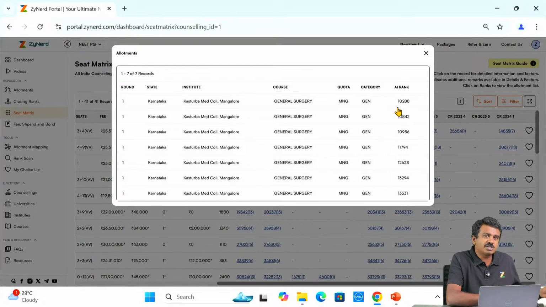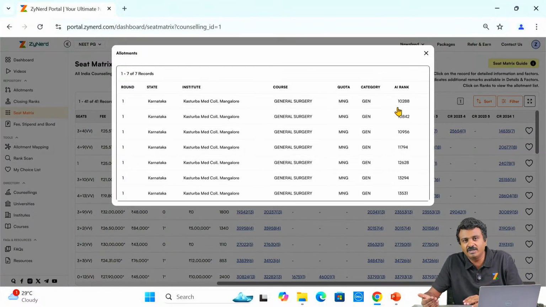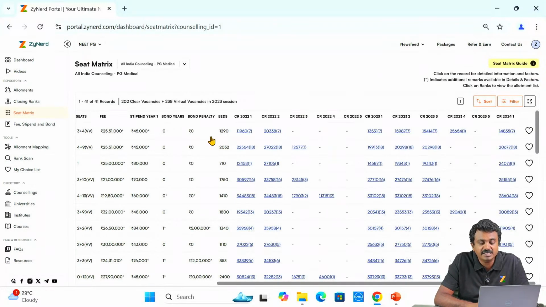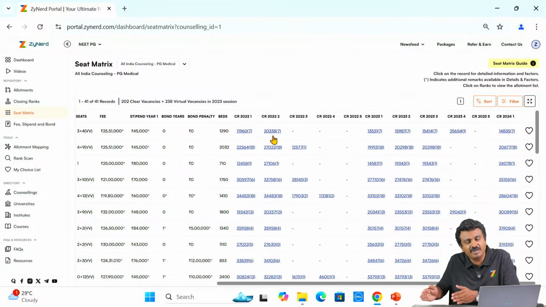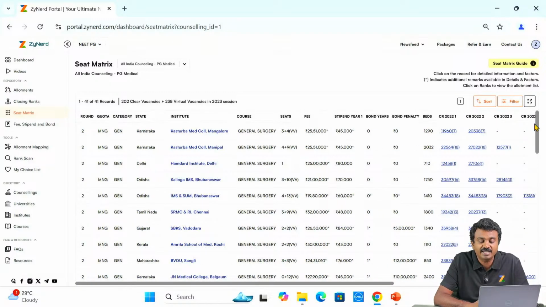If my state requires originals, I will actually go to state round 2 and then look at All India round 3. But if I want to upgrade directly, I want to hold this seat and upgrade. Still, an All India round 2 seat can be held and upgraded. So for me, the vacancy based analysis and whether there has been a shift, 13,531 has moved on to 15,987. In 2022 against 11,000, it has moved on to 20,000. So there has been a shift consistently every year in the next round, and there have been vacancies too in every round. That helps me decide.